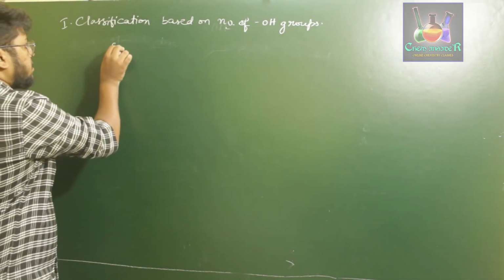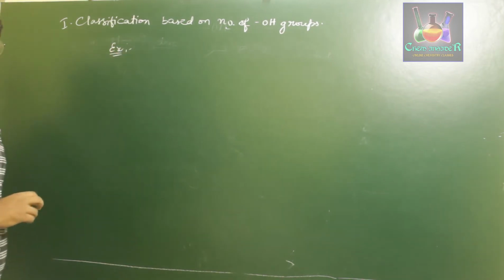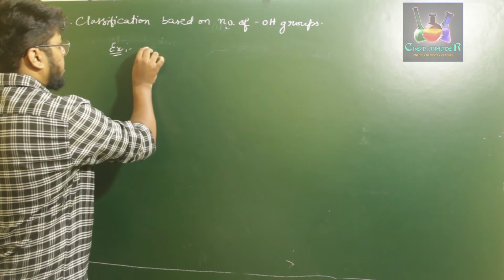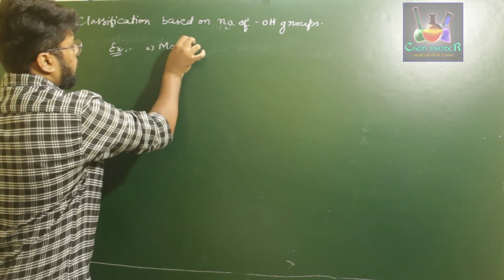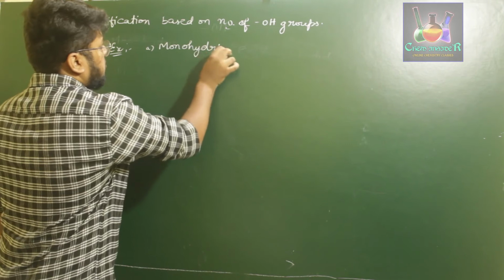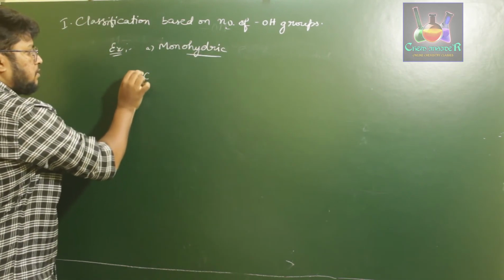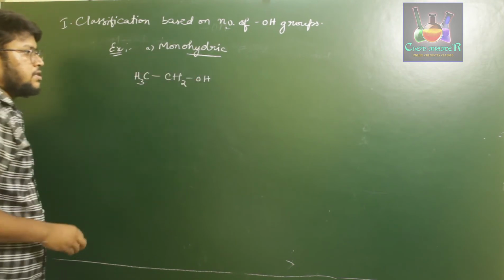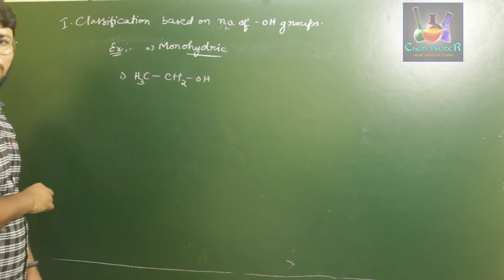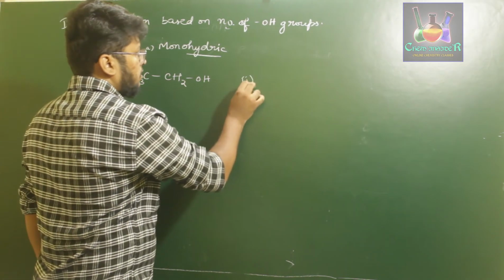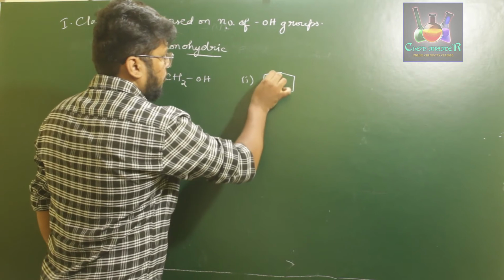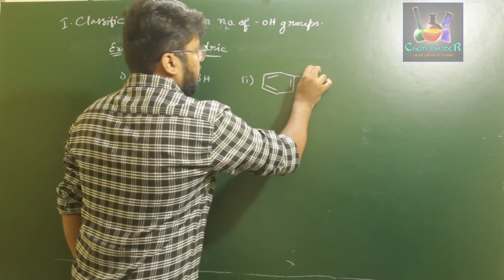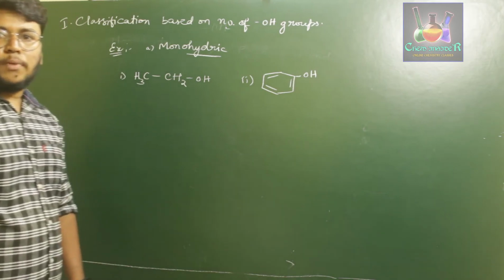So now let us discuss certain examples of monohydric, dihydric and trihydric alcohols in case of alcohols and phenols. For a monohydric alcohol, let us consider an example: CH3CH2OH. So this is an example for monohydric alcohol. One more example we can take is phenol. Phenol can be taken as an example for monohydric aromatic alcohol.